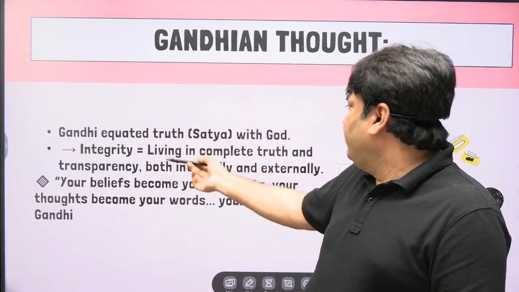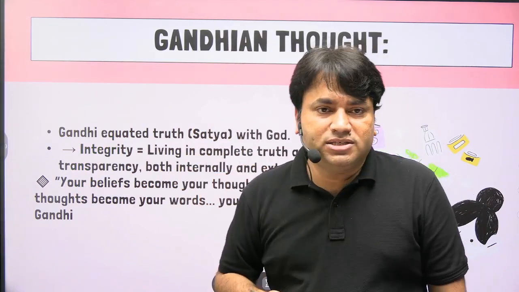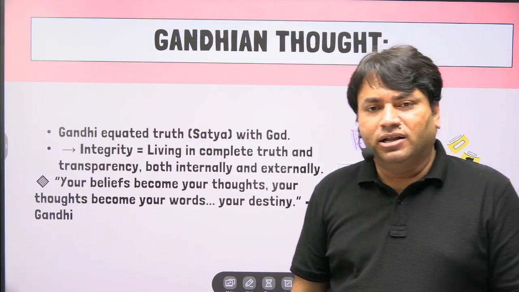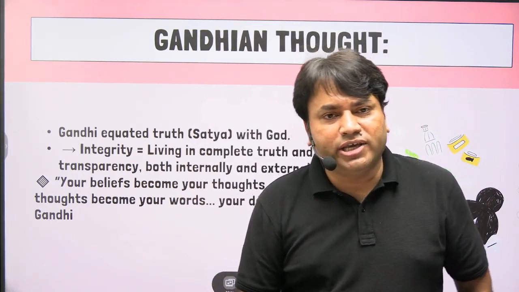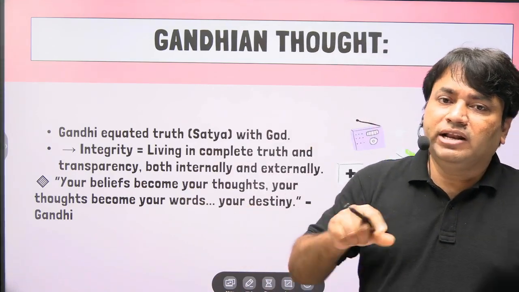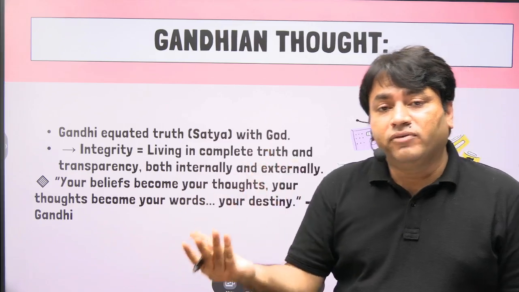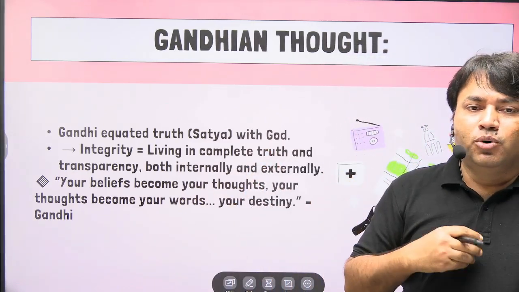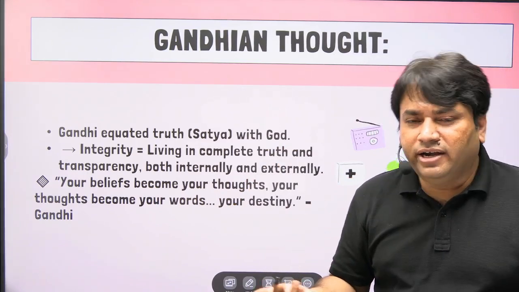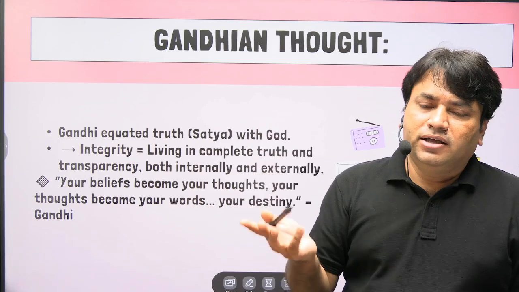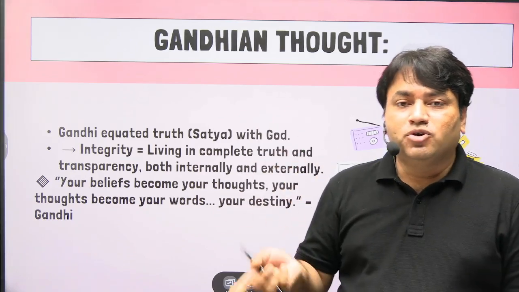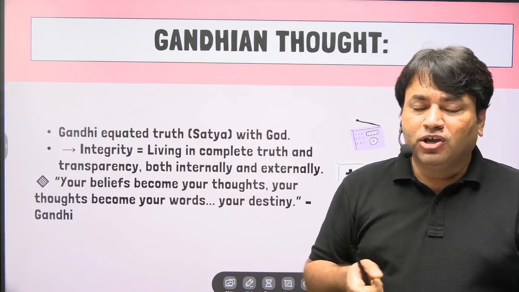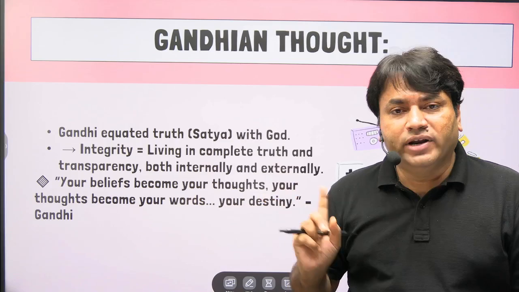In the same way, when Gandhi talks about integrity, he says satya, truth, and integrity, living in complete truth and transparency, both internally and externally. Obviously Gandhi is saying the same thing, living in complete truth. And what is the meaning of complete truth? It means complete transparency both internally and externally. It is the same definition: your thoughts and your speech should be in sync with your action. You should not compromise it even if no one is watching.